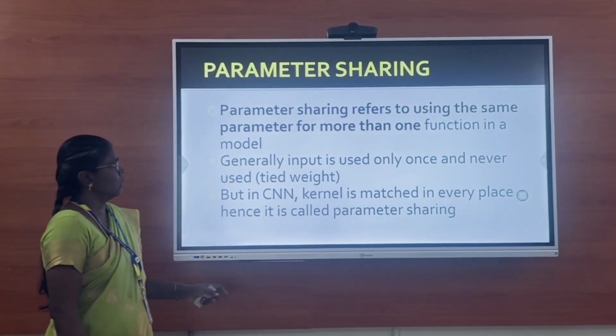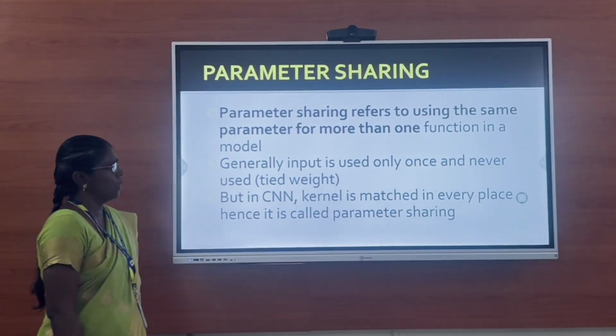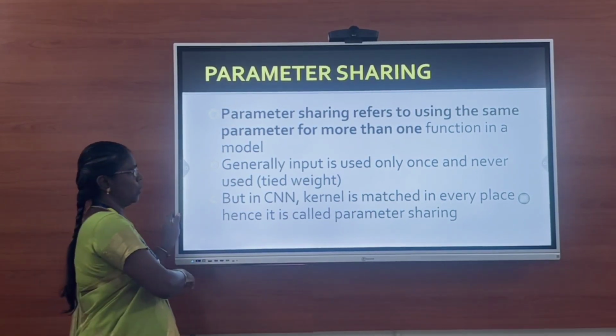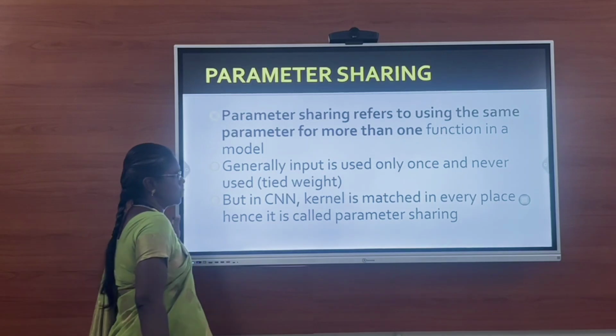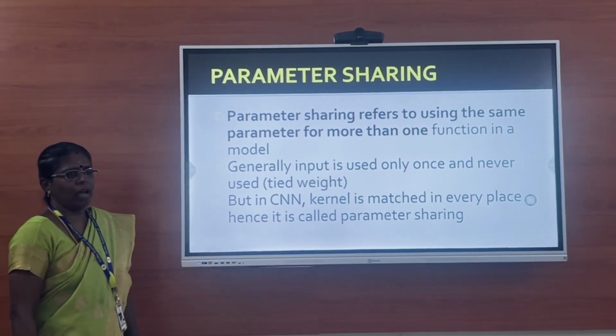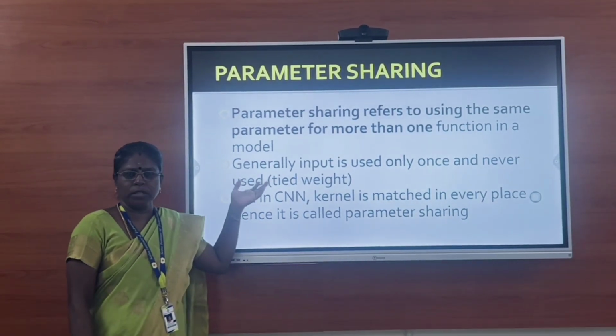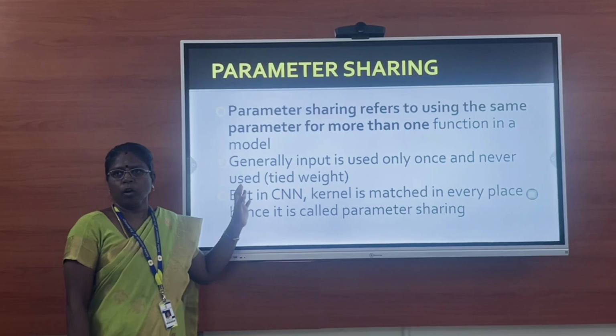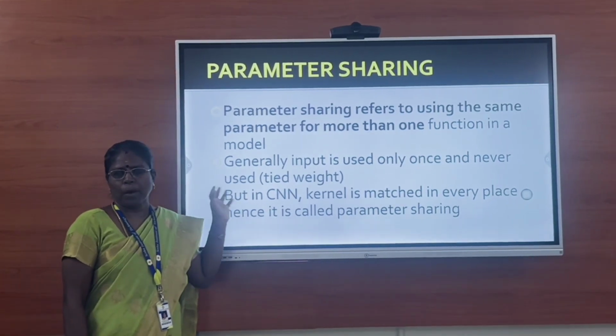Another important concept in deep learning or convolutional neural networks is parameter sharing. This is very, very important. Mainly to evaluate the performance of our algorithm, we have to use so many parameters.